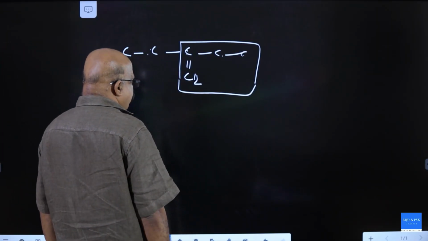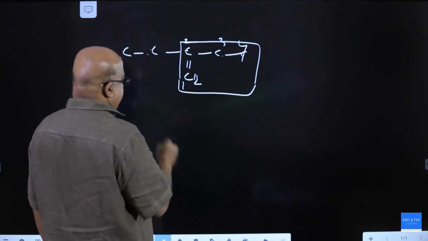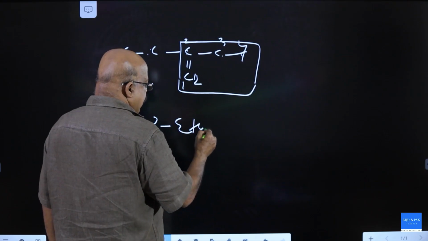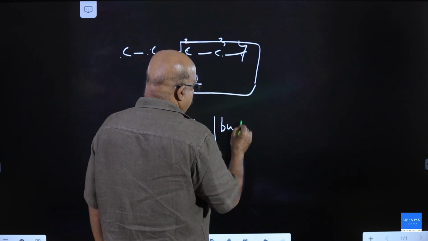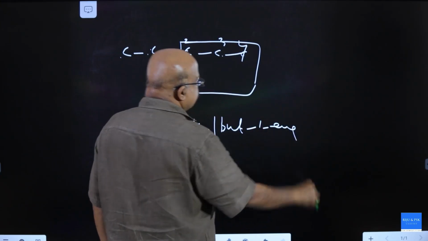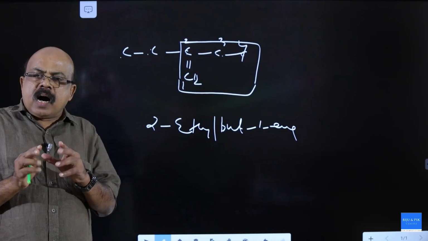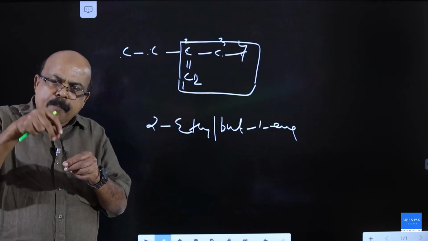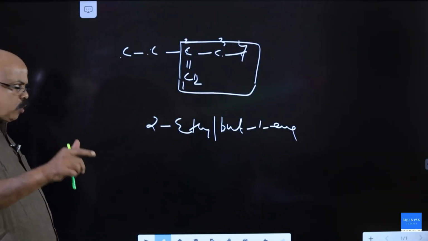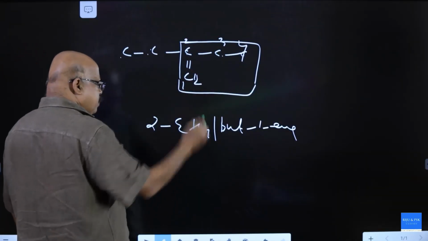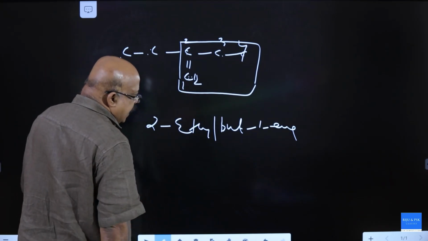Then number the chain from one end to the other, 1, 2, 3, 4. It is 2-ethyl but-1-ene. If a double bond is present, then the chain including the double-bonded carbon should be the parent, even if it has fewer carbon atoms. So this is 2-ethyl but-1-ene.